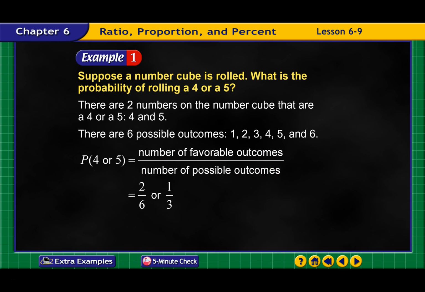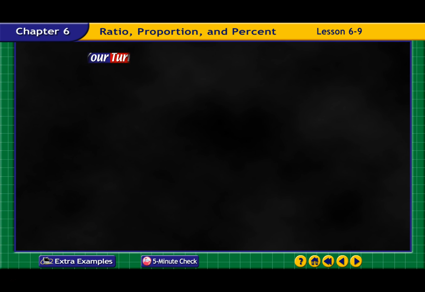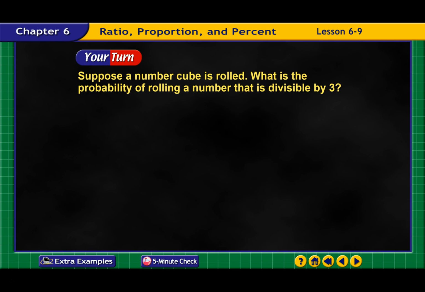I have 2 favorable outcomes and 6 possible outcomes, or 1/3. You can say it however they want, but the probability of rolling a 4 or a 5 is 1/3, or 33 1/3%. All right, on your marks, set, go.